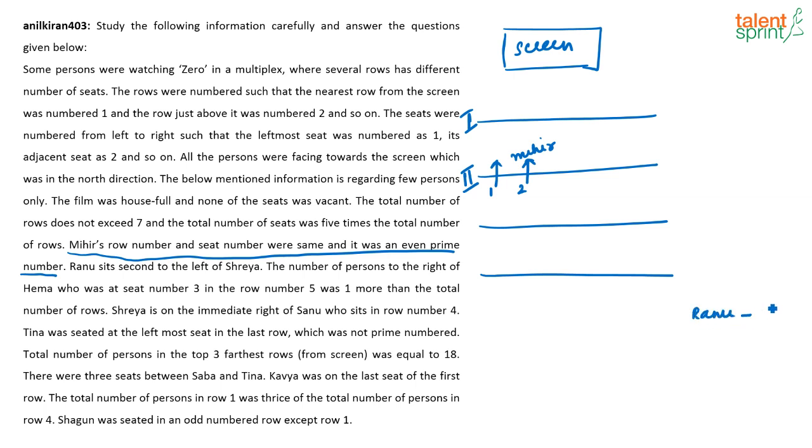Ranu sits second to the left of Shriya. So there is a person, Shriya, and second to the left. Everybody is facing upwards now, so second to the left is here. There is one person in between them. I have just noted that down here.